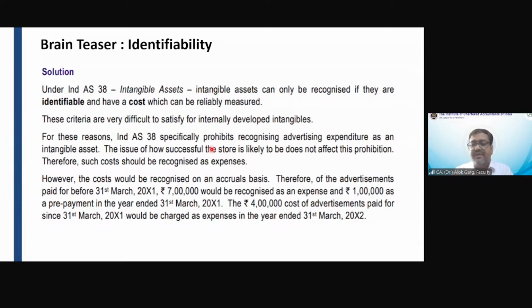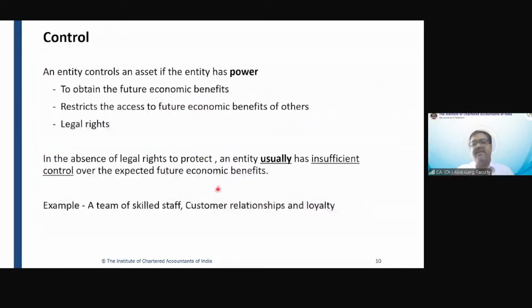You are right, Khushi. We need to expense it off because it does not provide any right. Correct. So these advertisement expenses are always going to be expensed off in the P&L. Always going to be expensed off in the P&L. Right?